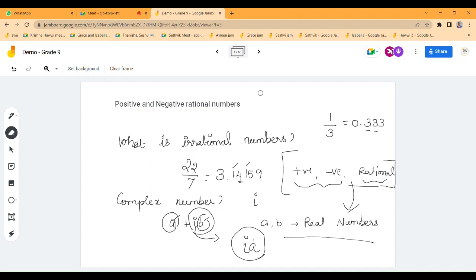Now tell me, what is an even number? Even numbers can be divided by two, like 2, 4, 6, 8. It can also be negative: minus 2, minus 4, minus 6. What about odd numbers? An odd number is not divisible by 2, such as 1, 3, 5, 7. It can also be in negative form, like minus 1, minus 3.